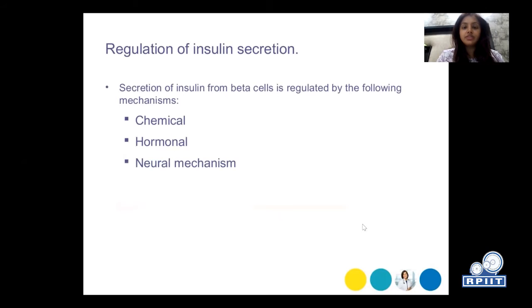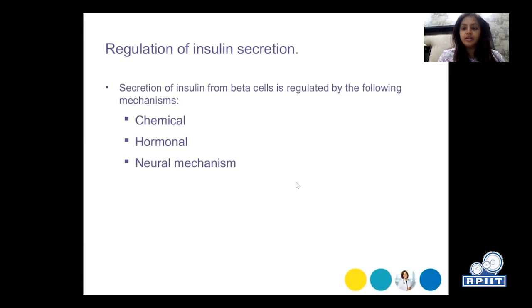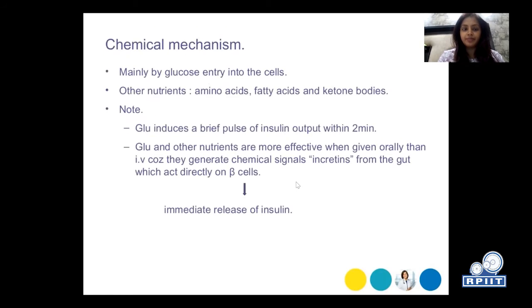Next is the regulation of insulin secretion. Secretion of insulin from beta cell is regulated by the following mechanisms: chemical, hormonal, and neural mechanism. Chemical mechanism is mainly by glucose entry into the cells, and other nutrients which are also responsible for chemical metabolism: amino acids, fatty acids, and ketone bodies.